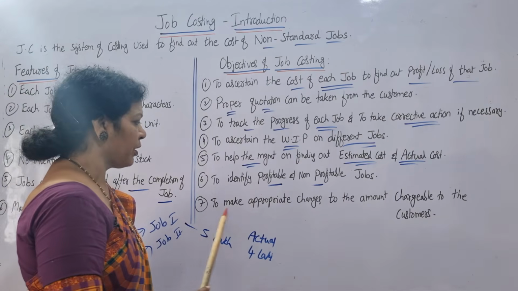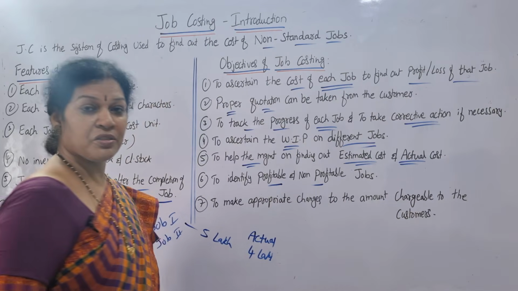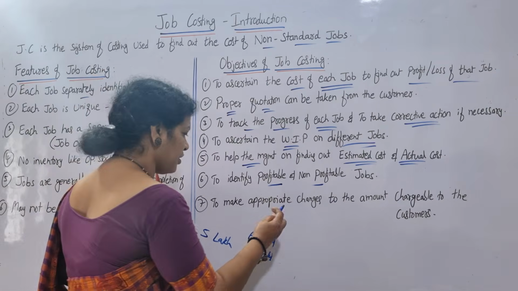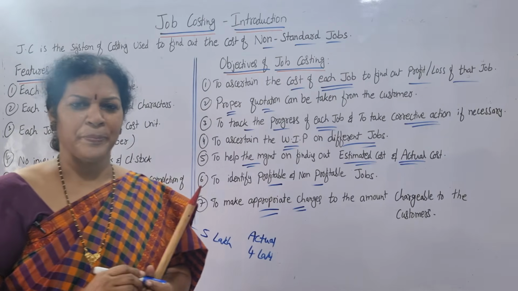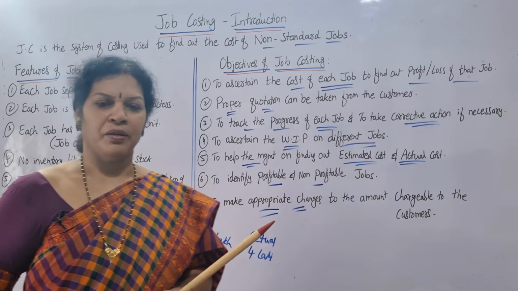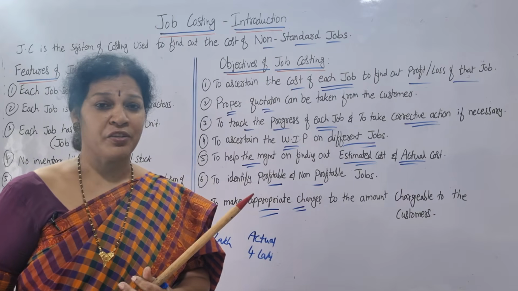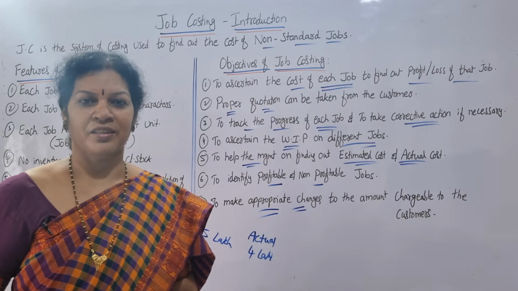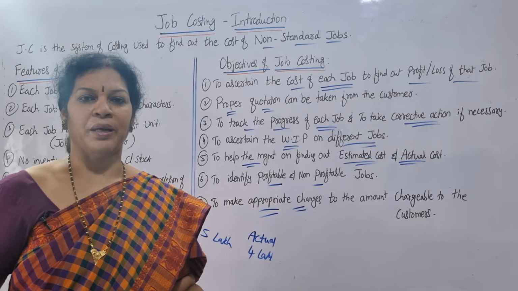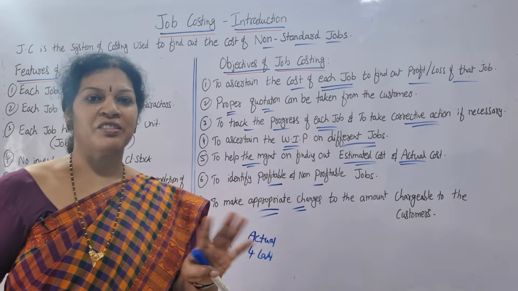Another one is to make appropriate changes to the amount chargeable to the customers. Job cost is prepared. Now, what is the customer going to pay? If the customer is going to pay less, then make appropriate changes. Tell them that this is what is happening, and according to that we are going to charge so much. It should always be flexible.